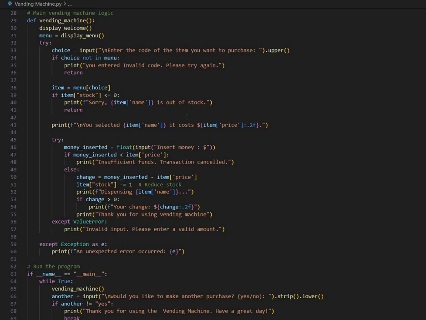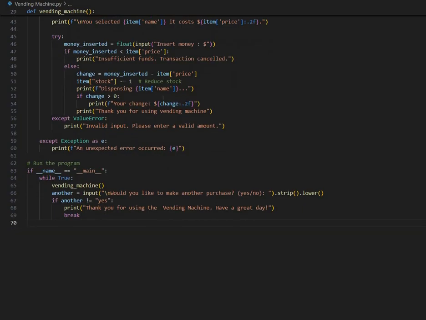The program takes the user's money input and checks if it's sufficient to cover the item's price. It dispenses the item if the funds are sufficient, reducing the item's stock, and returns change if applicable.